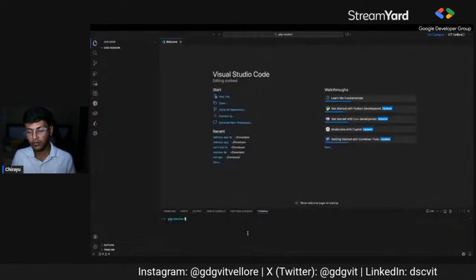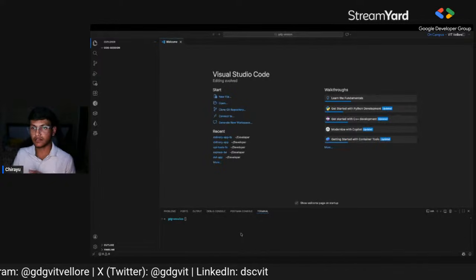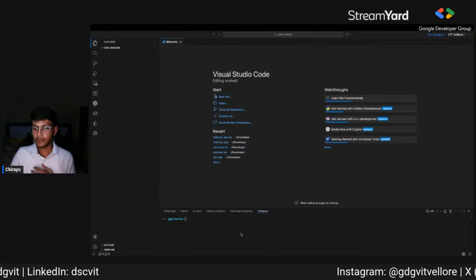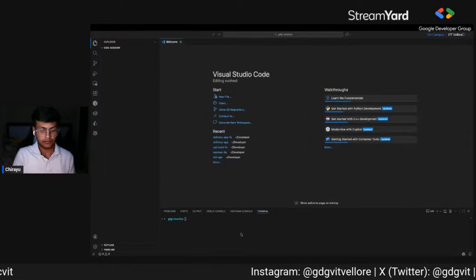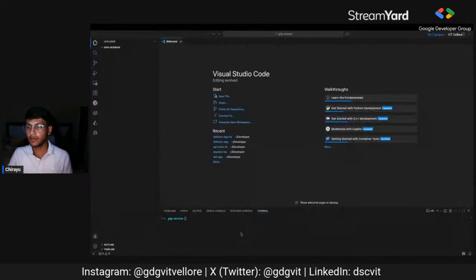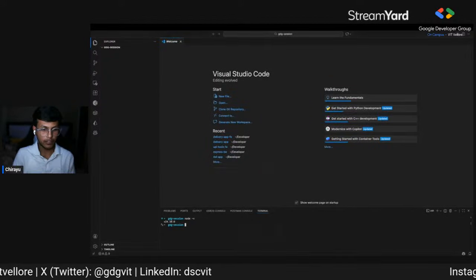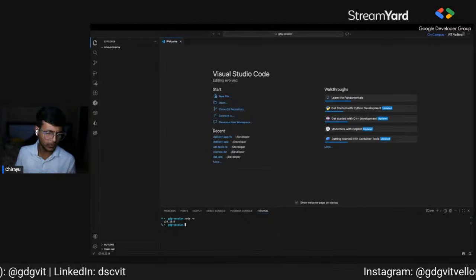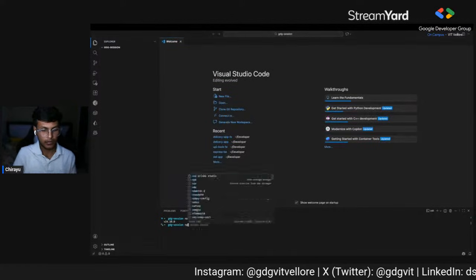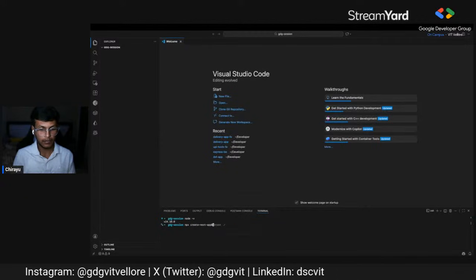You can search Google for Node.js download and install that. We already have Node.js, node -v, version 24.10.0.